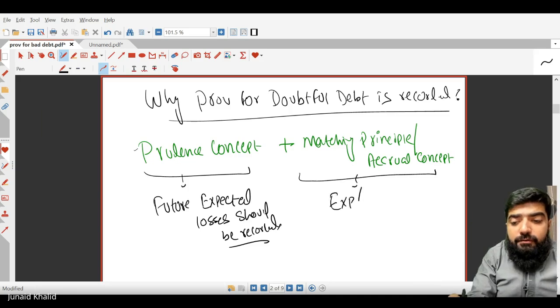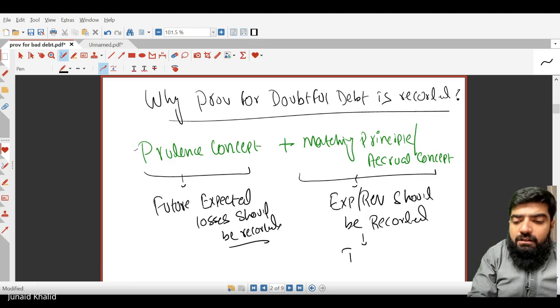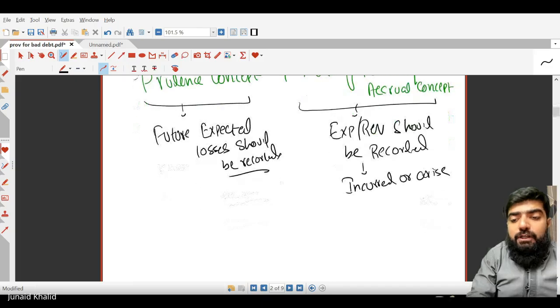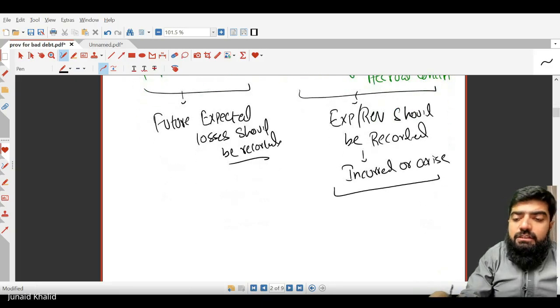Expenses and revenue should be recorded when it is incurred or arises. Yes, don't wait for the payment. Basically, the crux or the central idea is: don't wait for the payment.